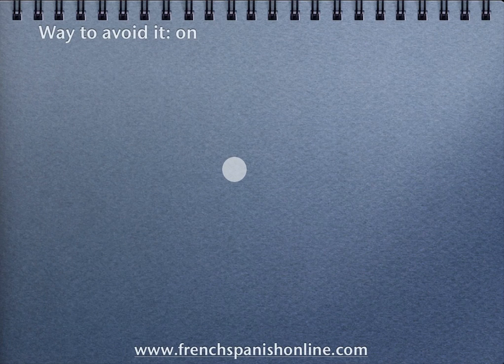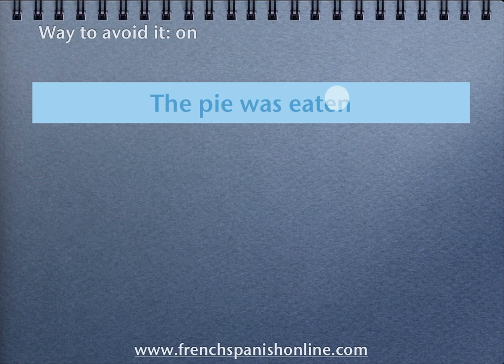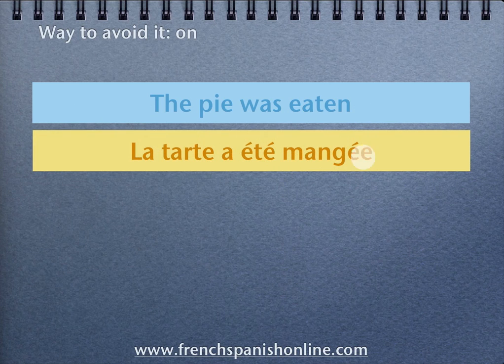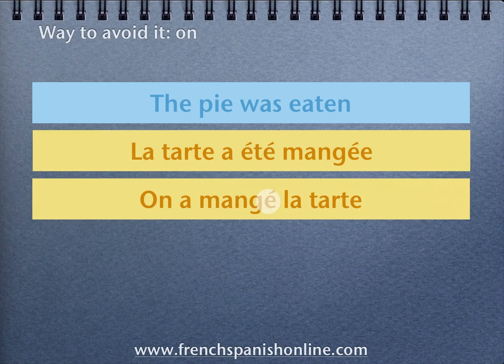Another example with the pronoun on. The pie was eaten. Again, in this sentence, we know that the pie was eaten, but we don't know who ate the pie. For this reason, because someone ate the pie, we can use the pronoun on in French and get this translation. La tarte a été mangée. So this one is the passive voice, word for word. And to get the pronoun on, we have on a mangé la tarte, and this one really is a better translation. On a mangé la tarte.